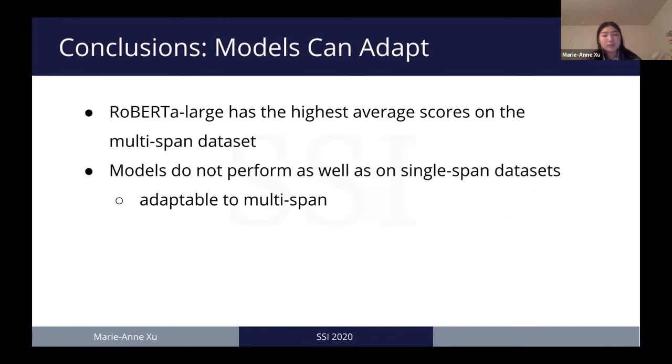One reason for this may be its alternate training strategies, and the models overall do not perform as well on multi-span questions as they do on single-span ones, but our evaluations do show that the models are not structured to return only one high-quality answer. Using this knowledge, these existing models can be modified to hopefully improve machine question answering.